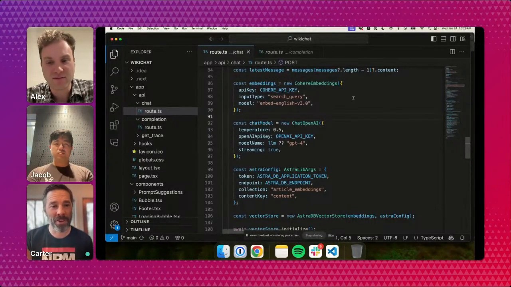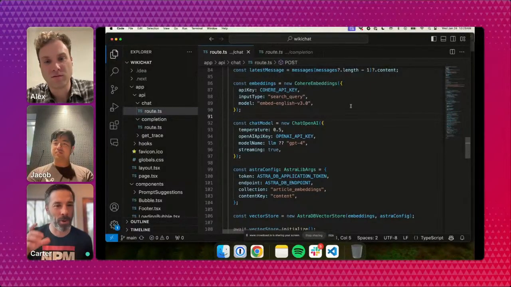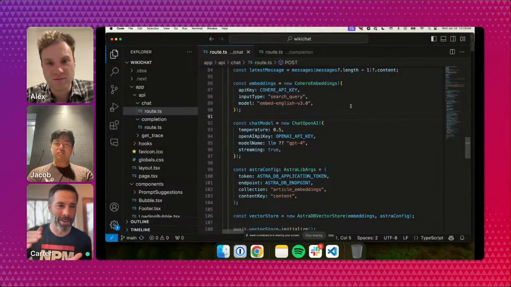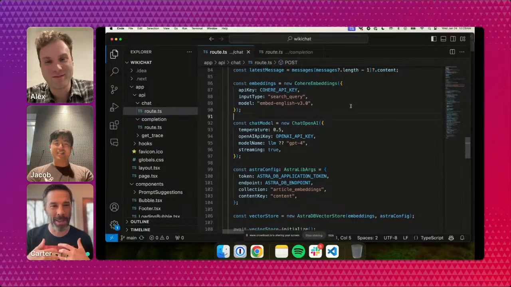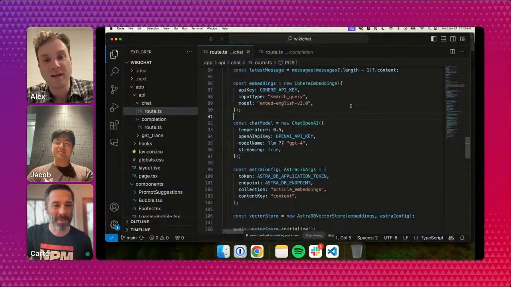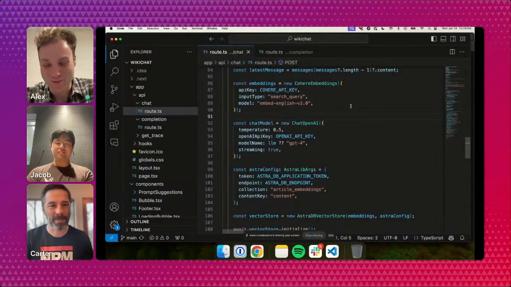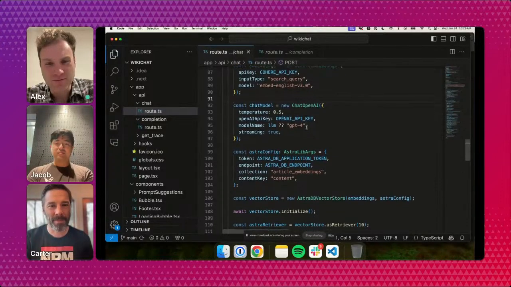Some people in the chat have already asked questions about how you fit stuff into a limited context to get good results. For folks that are watching, don't worry, that's coming. That's the why behind the vector store and the vector search, and we're almost there. And we're using LangChain to do that, sneak preview. And I'll hand it over to you, Jacob, to walk through the next pieces.